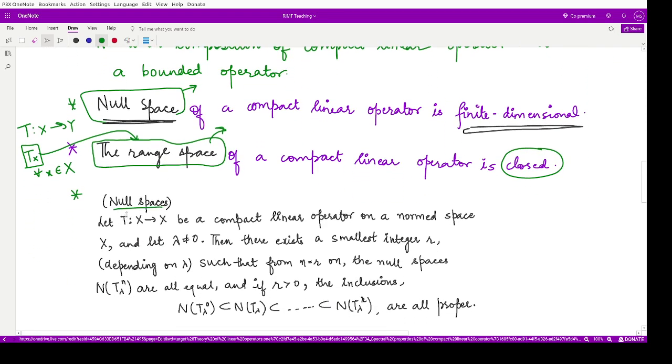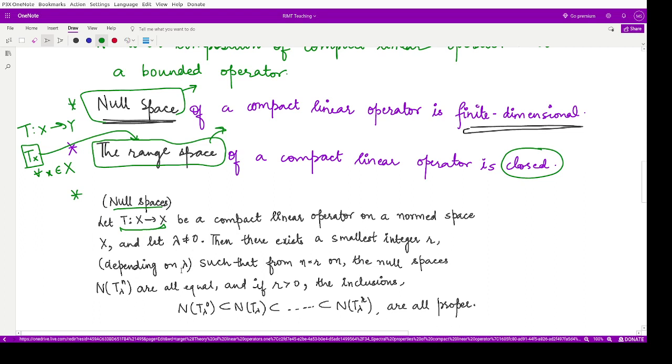They say if we have a compact linear operator defined on some normed space capital X, then there would be some smallest integer r which would depend upon lambda. Obviously, lambda is given to be the eigenvalue, right?